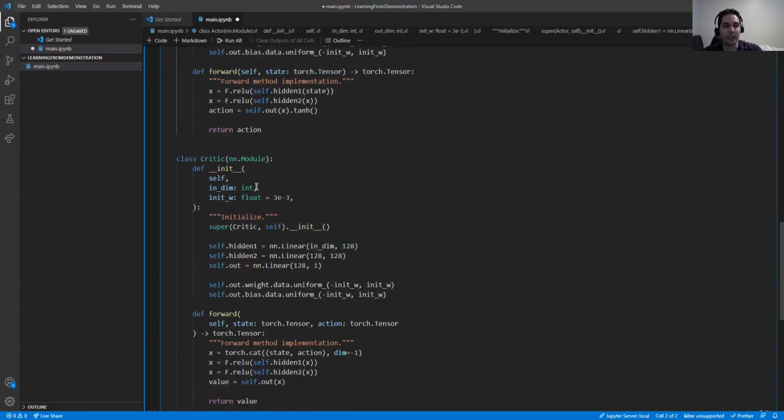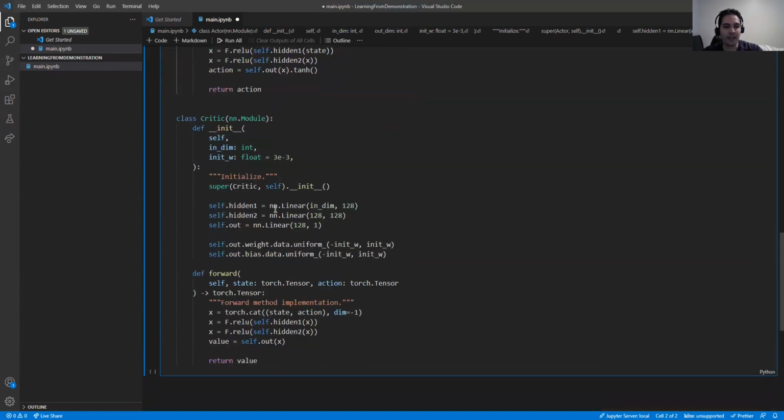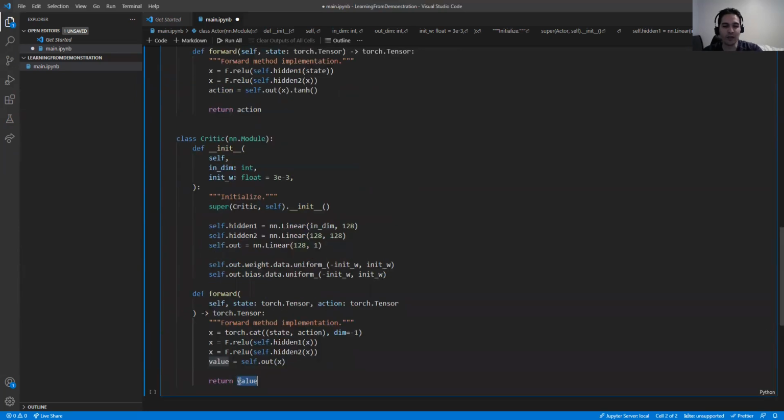So for the critic network, we are getting the state and the action, and we are saying what is the reward of that. So if we are in one state and we take a specific action, what reward or what value will we get from it. So this is very similar to the previous network, some linear layers and the value, which is the reward. So this is the Q, the state value function that we have.